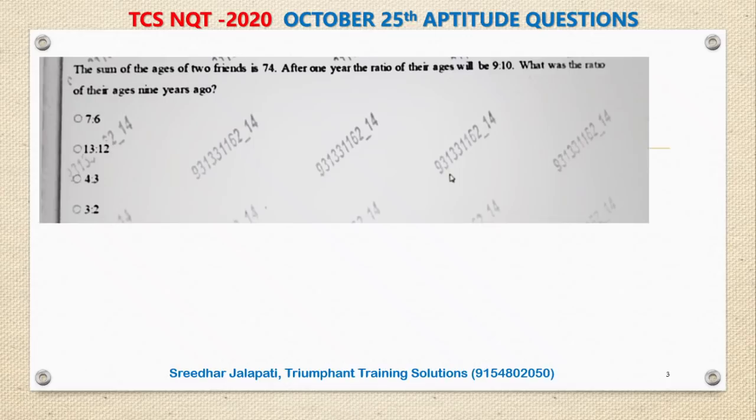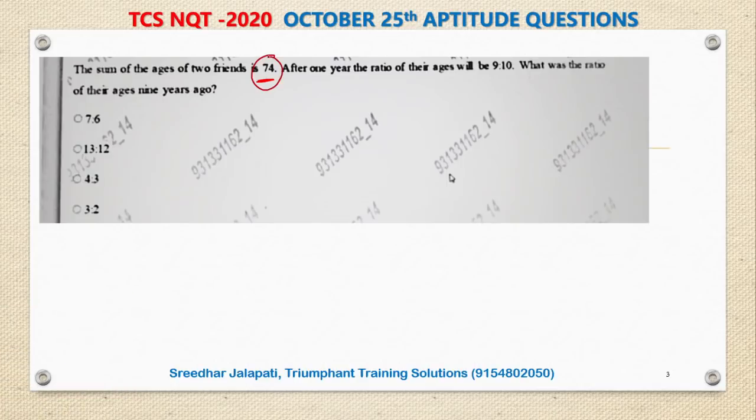Let's start the discussion. Here is the question. The sum of the ages of two friends is 74. After 1 year, the ratio of their ages will be 9:10. What was the ratio of their ages 9 years ago? Now,